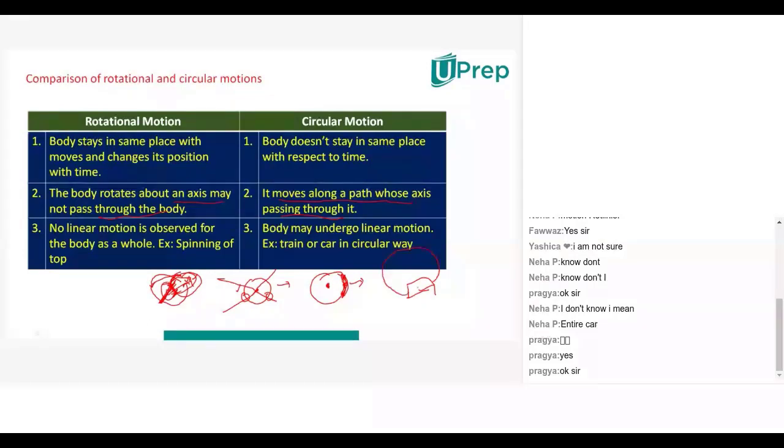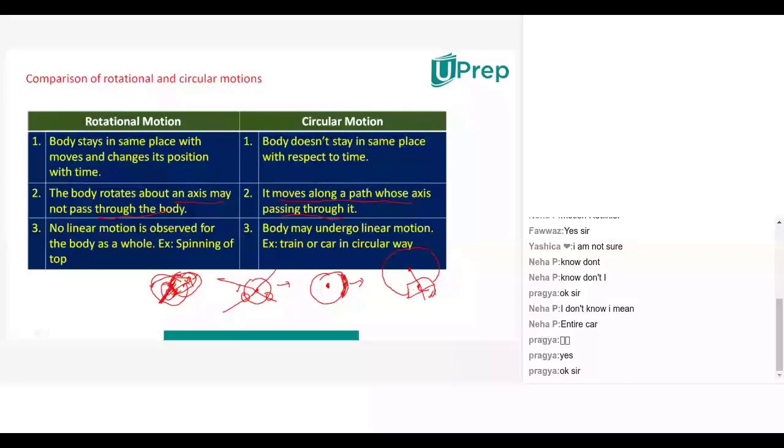Okay. Will the axis of this particular train pass through the train, or through any other line? You take only the isolated train. The train is moving like this, in a circular path. Isn't it? Yes, sir.